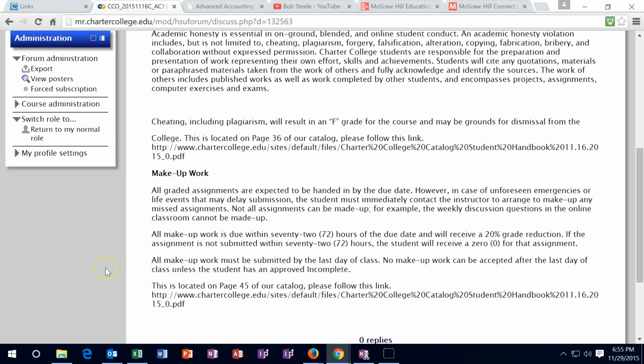Makeup work. This is basically the general late policy that is in the catalog for all classes for the most part, and that will be that work needs to be in by Sunday, of course. If it's not in by Sunday, then you may have a 72-hour time period in which to turn it in, and there is generally a 20% markdown on it. Also, things like discussion forum posts and quizzes need to be in by Sunday. So make sure to do the quizzes and the discussion forum posts. If you can't get those in because of some unusual circumstance, then you have to contact me, and I take that on a case-by-case basis.